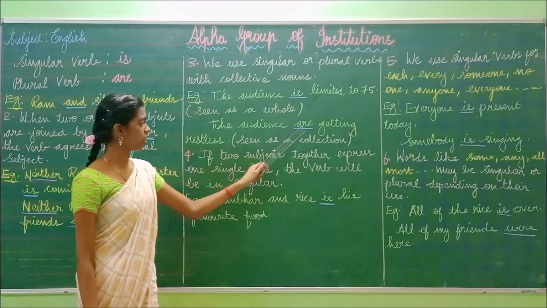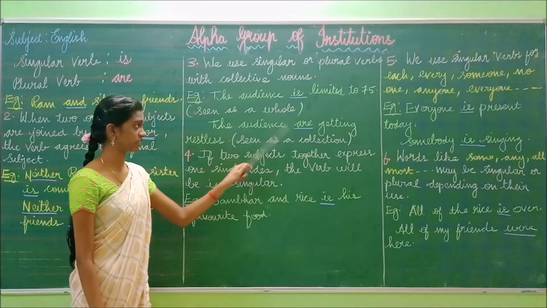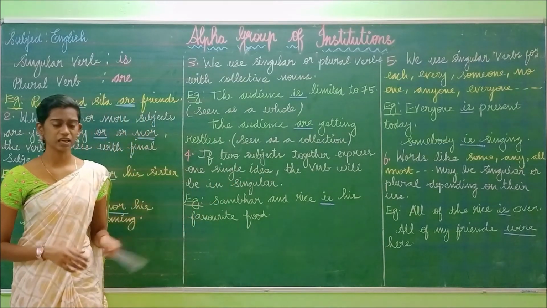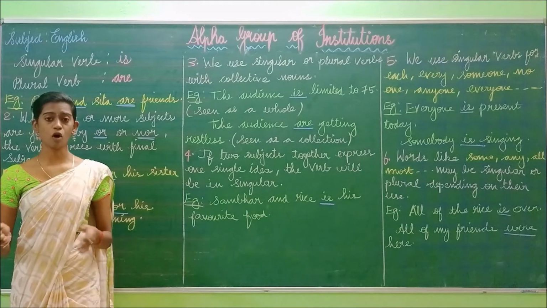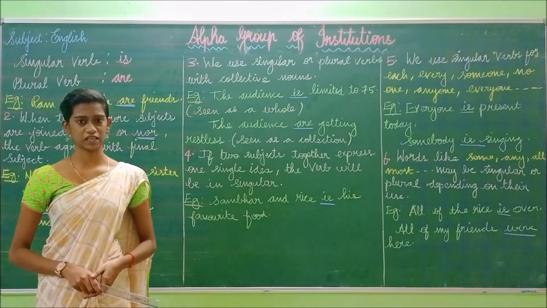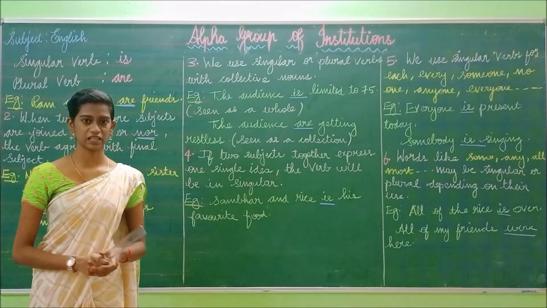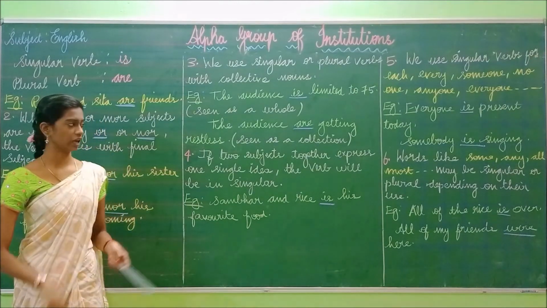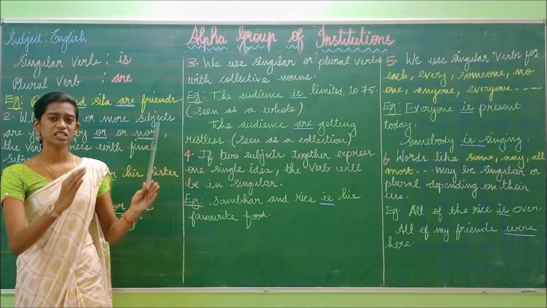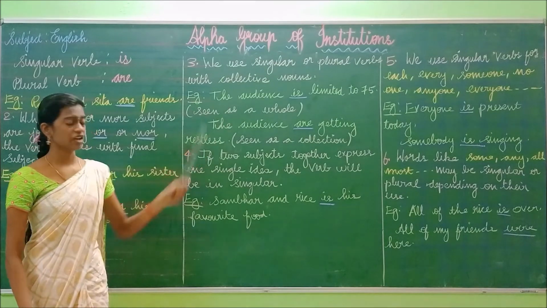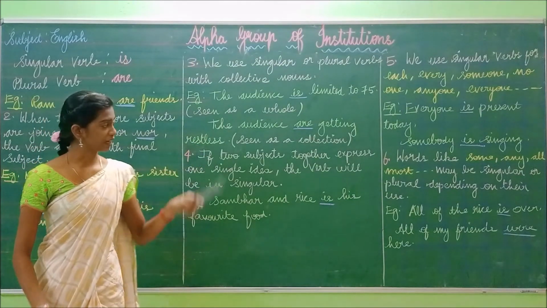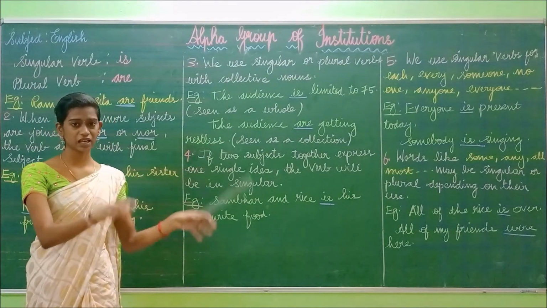Likewise, the audience are getting restless. In this case, there are many people. Not all the people are getting restless, only some, and we are able to count the numbers. Seen as a collection. In the first case, we have seen the audience as a whole, but in the second case, we have seen the audience as a collection.